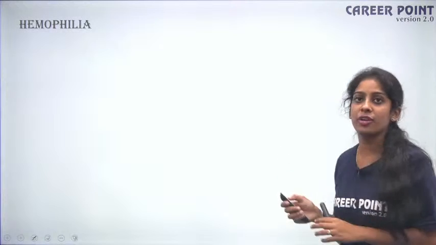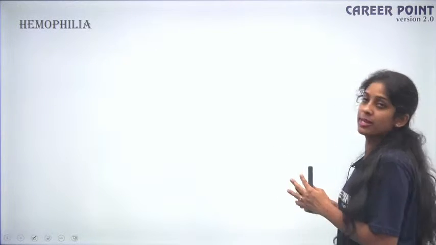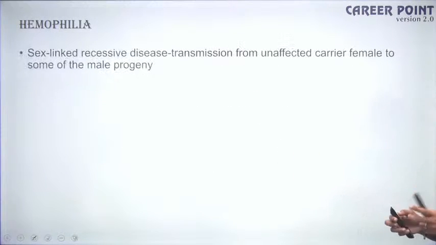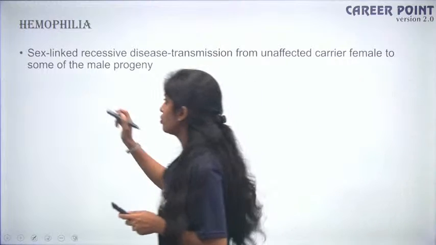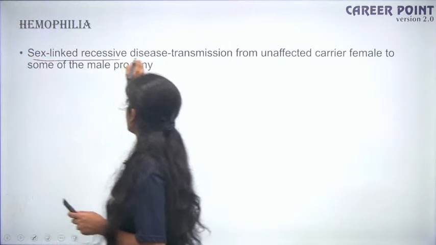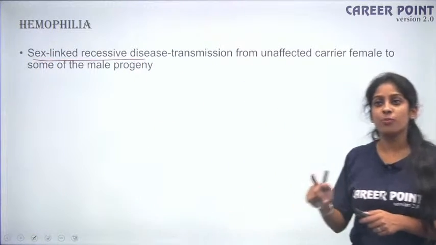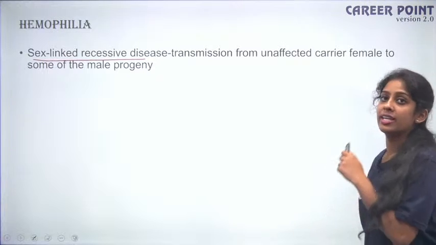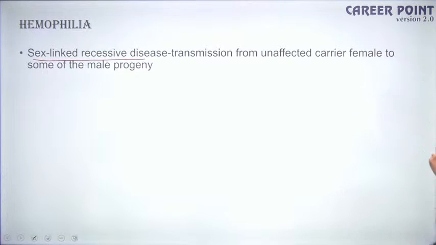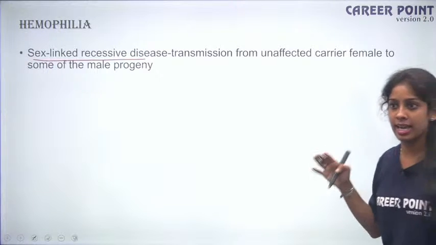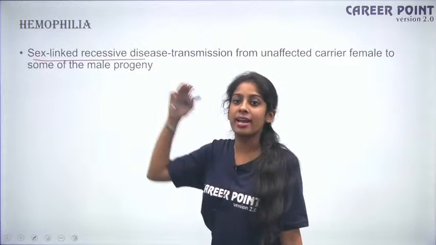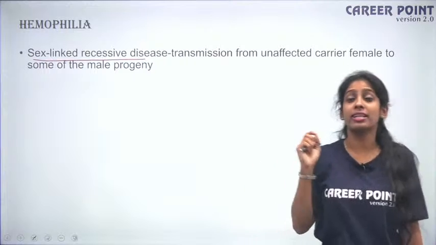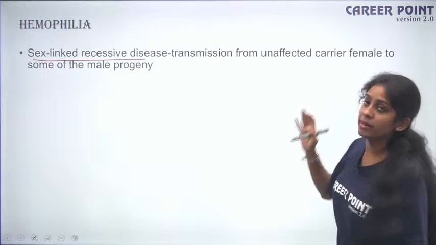So going forward, we are talking about hemophilia. So what is hemophilia? It is again a sex-linked recessive disorder. I have explained this term, so this is important. Okay, so again your mutation is on your sex chromosome. It is transmission from unaffected carrier female to some of the male progeny. So here your female is the carrier. So when I say recessive, the parental generation are not affected, but they are carriers.